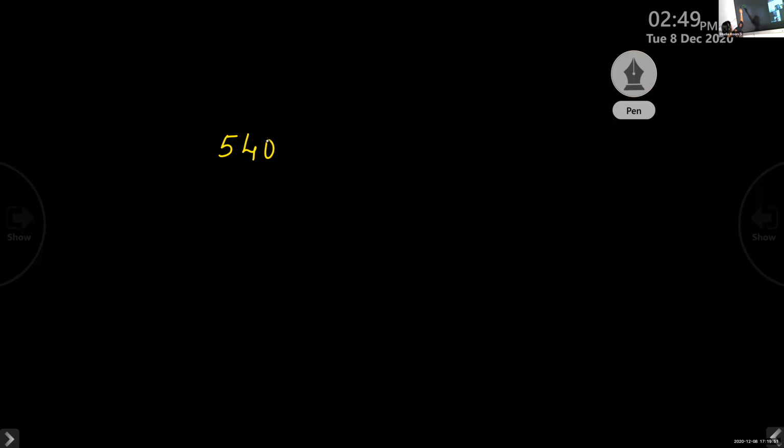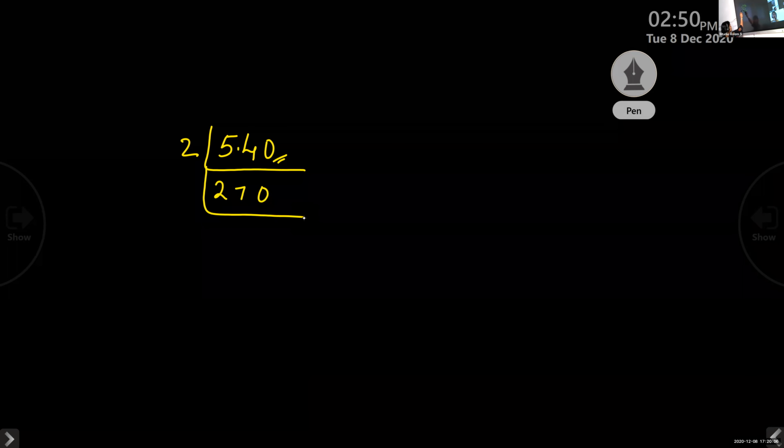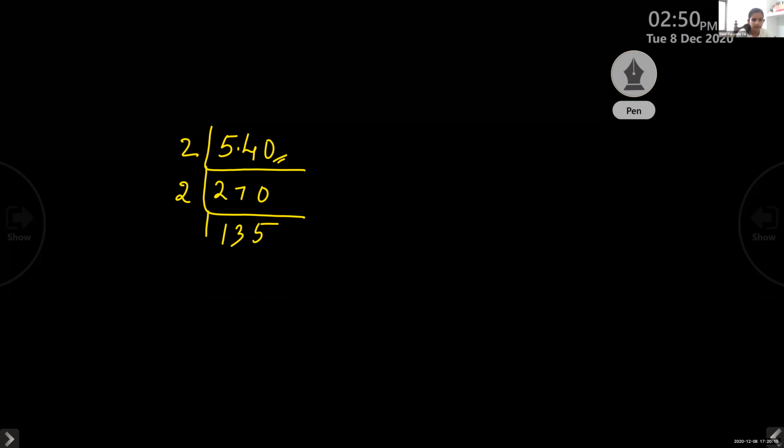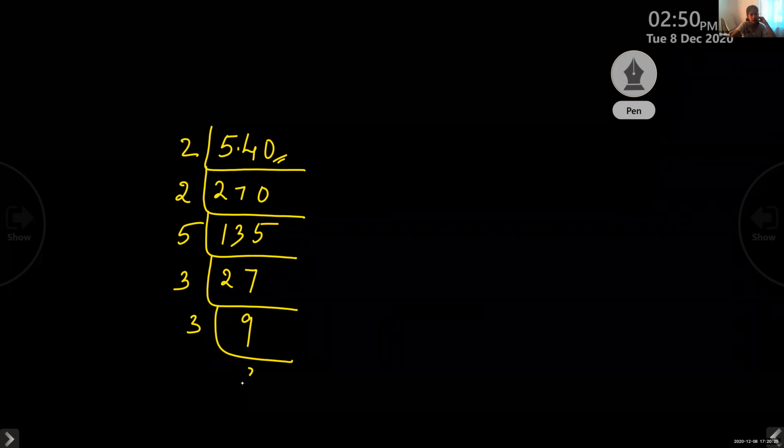540. Just take 2, isn't it? It is divisible by 2 because the units place is 0. 2 2s are 4, balance 1, so 270. Now, is it divisible by 2 again? Yes, one more time. 2 1s are 2, 135. Then by 3. Then by 5. 5 2s are 10. 27. Then by 3. 9. Then again by 3. 3.